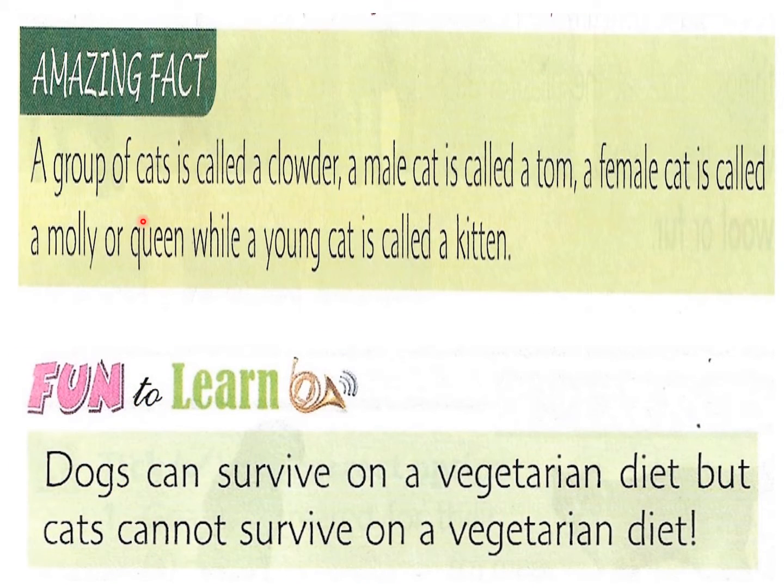Okay, now there is one amazing fact given in your book. So I will read it out for you. A group of cats is called a clowder. A male cat is called a Tom. You must have seen Tom and Jerry, where the male cat is there and it is called Tom. A female cat is called a Molly or Queen, while a young cat is called a kitten. So young cat is called kitten.